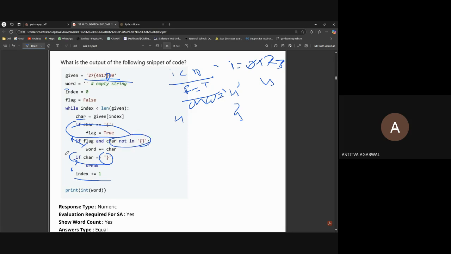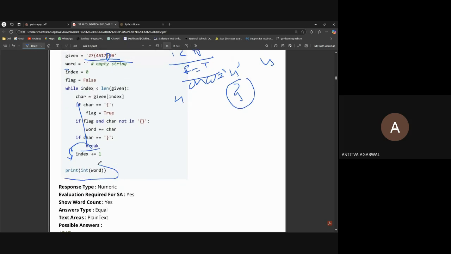Then this statement will become true because it says break. So when the code is at this point, it will break the while loop and come out of the while loop. Then we have to print int of word. So what will be the answer? Can anyone tell me?